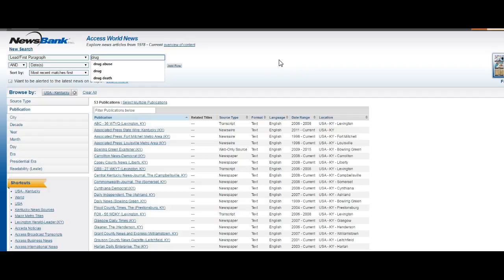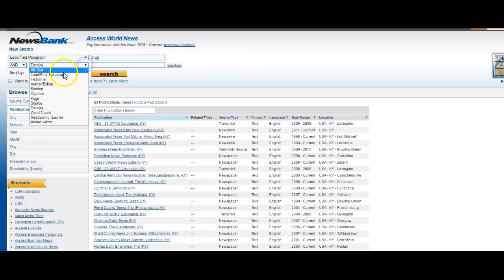So maybe I want to search about drugs, and I want to search about Floyd County. Now, I put Floyd County in quotation marks, so it would search the words side by side. If I just have Floyd County there without the quotation marks, it will search the words Floyd and County separately, which can result in a lot of items that maybe might not be about my topic.